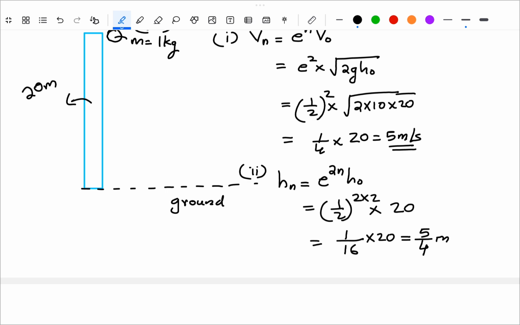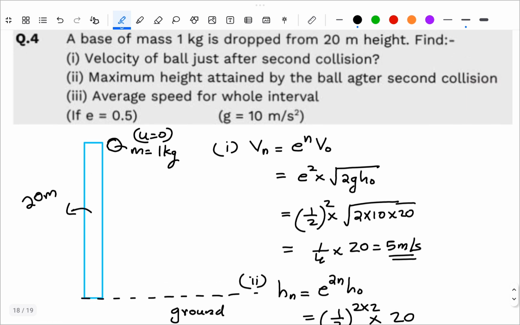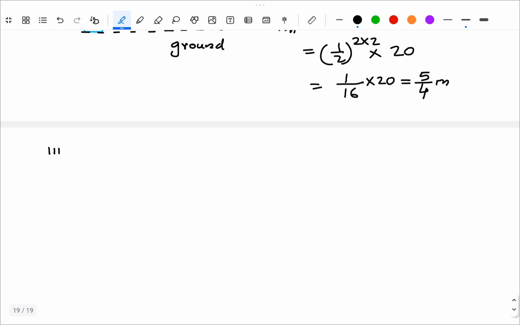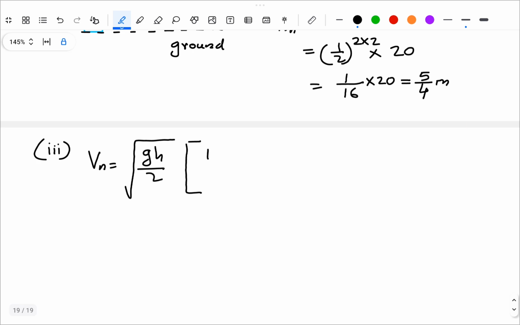Okay. Now what is the third question? The third question is the average speed for the whole interval. The equation is root of gh by 2 into (1 plus e square) by (1 plus e) the whole square.